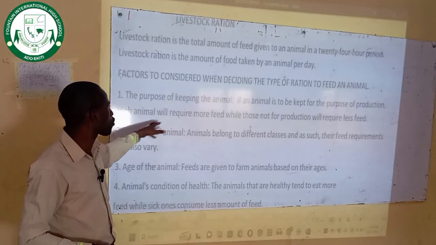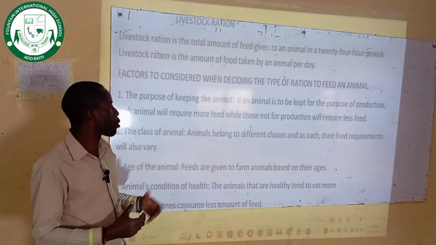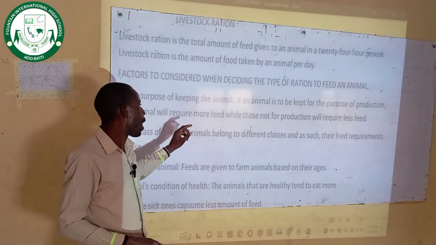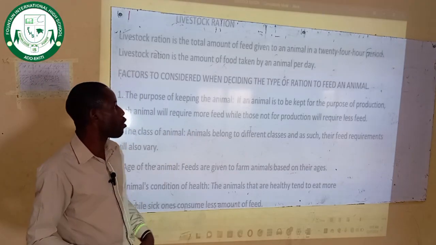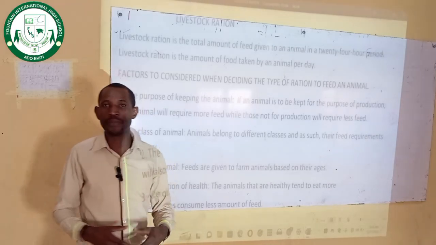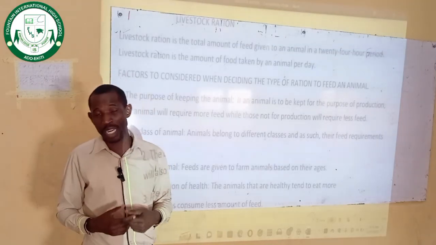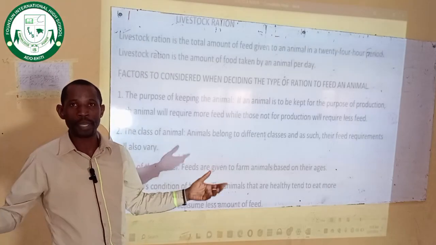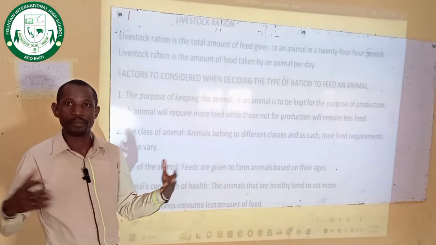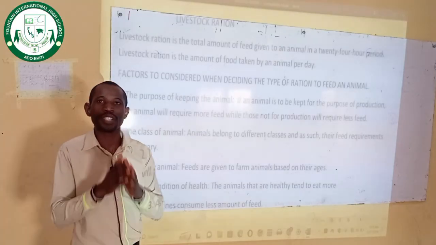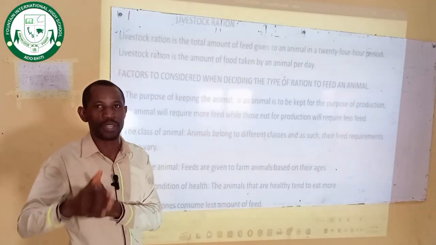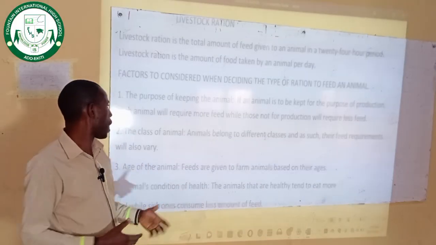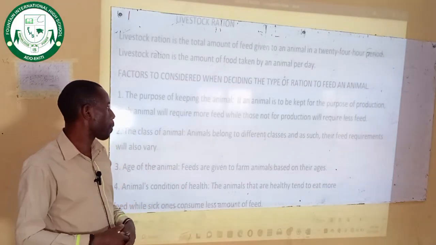Number one, the purpose of keeping the animal. If an animal is to be kept for the purpose of production, such an animal will require more feed, while those not for production will require less feed. If you are rearing an animal and the purpose of keeping the animal is for the production of what? Production of meat, production of egg. Such animals require more feed than those animals that are kept for non-production purpose.